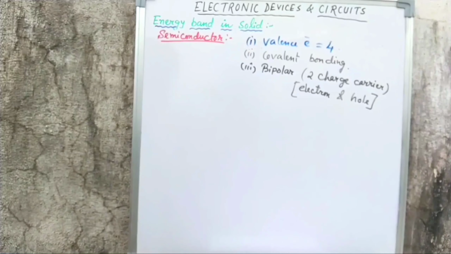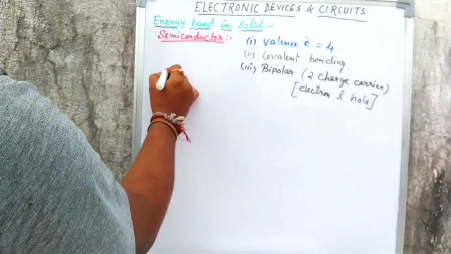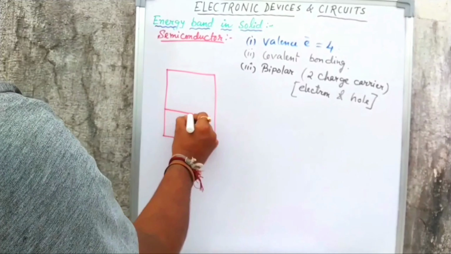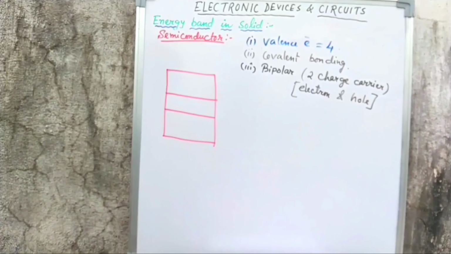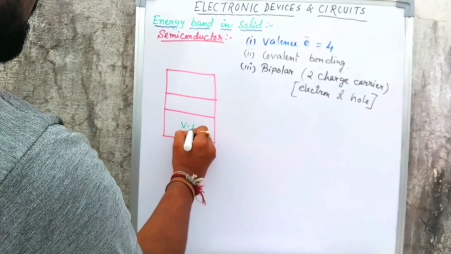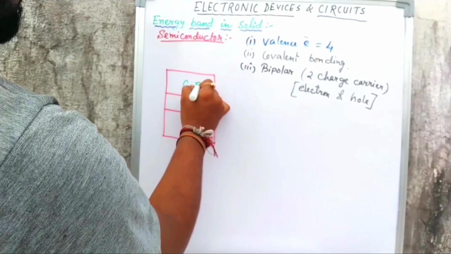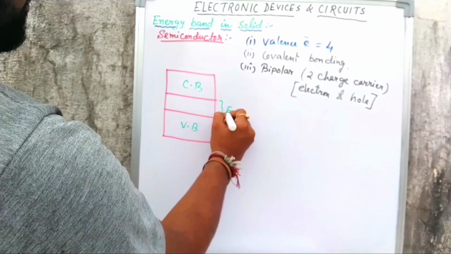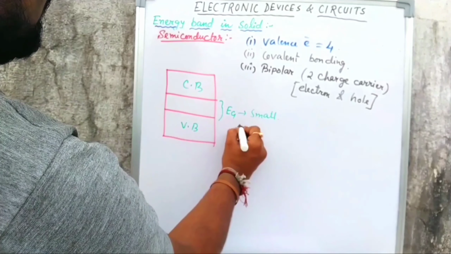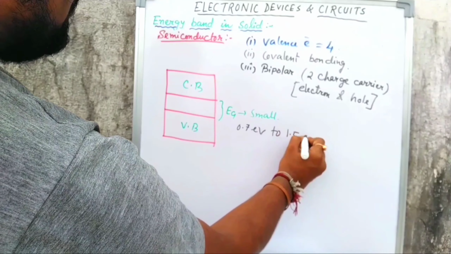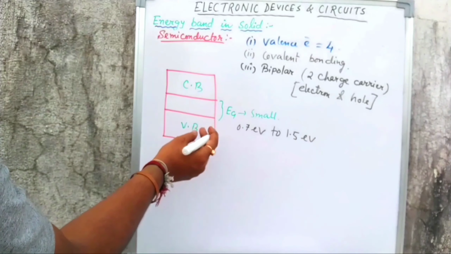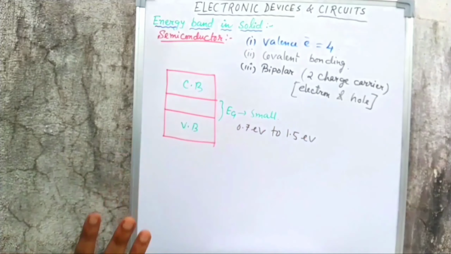Let me draw the energy band diagram of a naturally available semiconductor. The gap between valence band and conduction band is very small, that is a moderate gap. Eg is very small. The range is almost 0.7 electron volt to 1.5 electron volt. The gap between valence band and conduction band varies within this range.